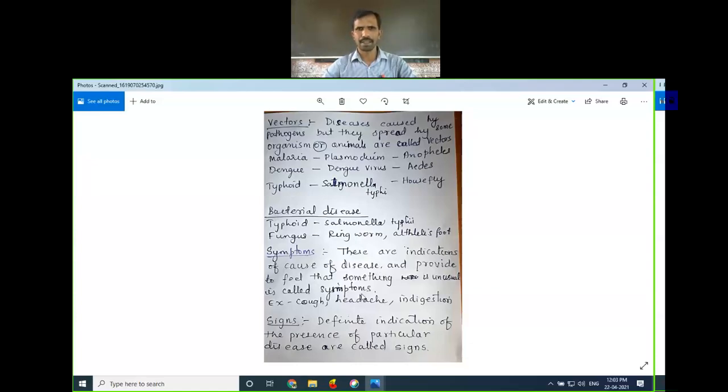Then asthma. The patient who is suffering from asthma will have symptoms like wheezing. A sound will come when he is breathing. When a person is breathing, a wheezing sound will come. That indicates that you may be suffering from asthma.